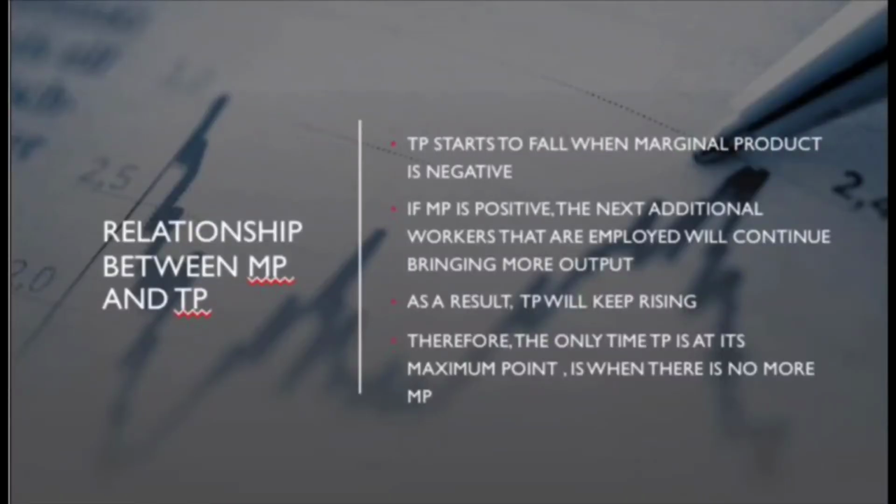The total product will be maximized when marginal product is 0. When the marginal product is negative, the total product starts to fall. If marginal product is positive, then the next workers that are employed will continue bringing more output, and as a result, the total product will keep rising. Therefore, the only time the total product is at its maximum point is when there is no more marginal product. MP equals 0.